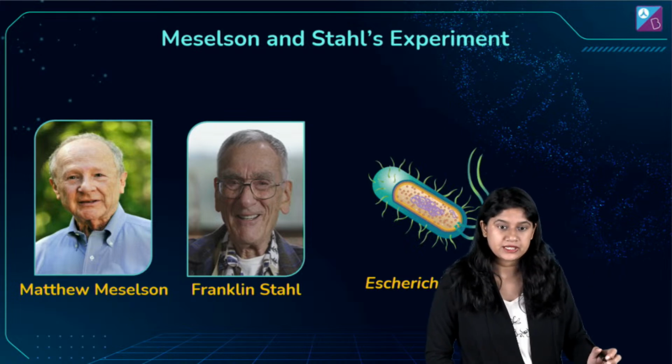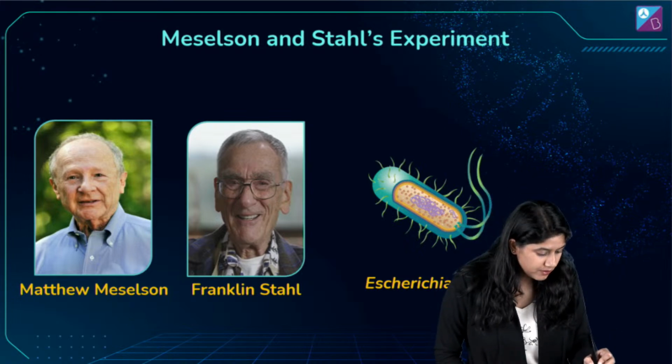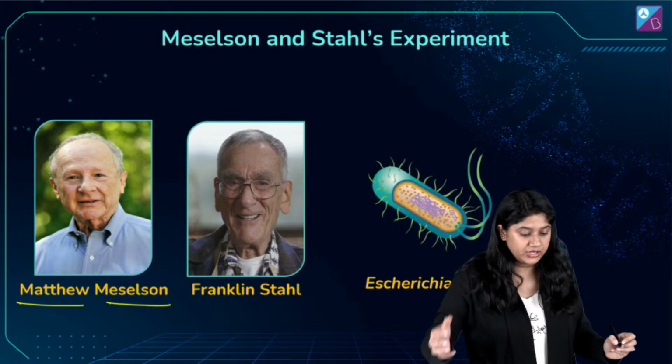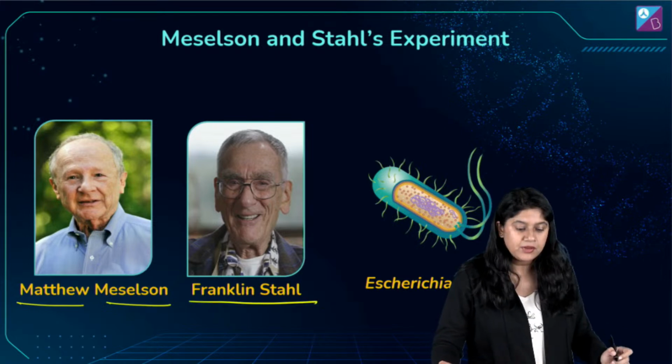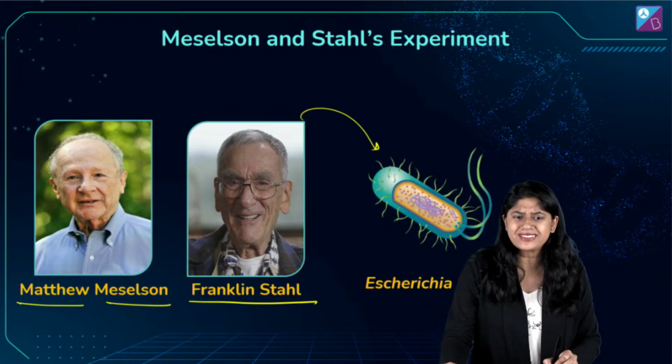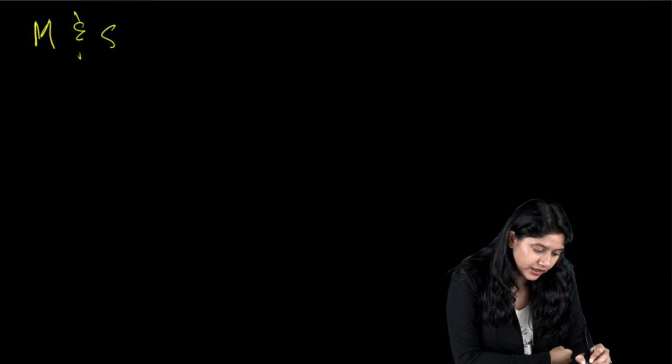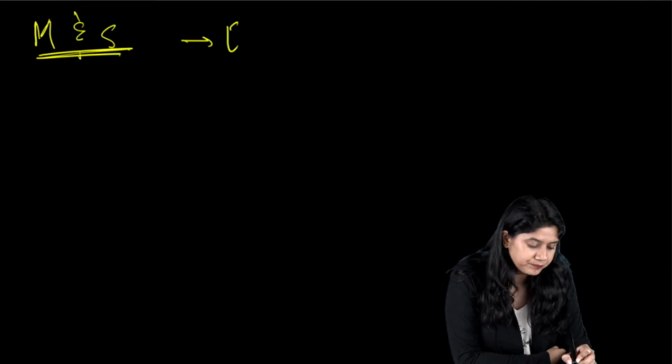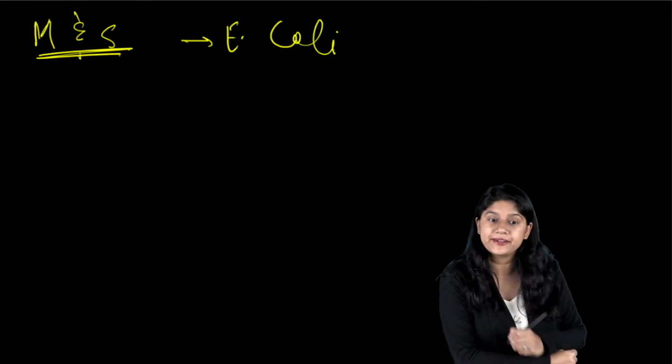So we have Matthew Meselson and Franklin Stahl, and of course they did their experiment on E. coli. Let me quickly give you a summary of what they did, and then we'll look into it. These two scientists did an experiment on E. coli.